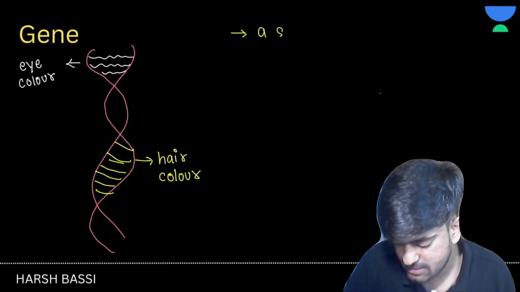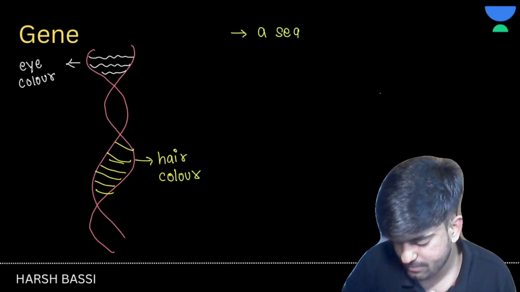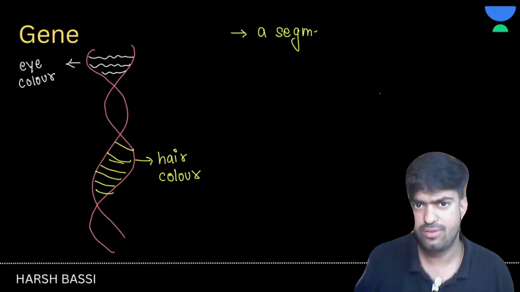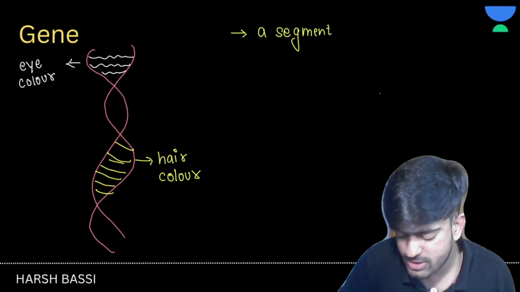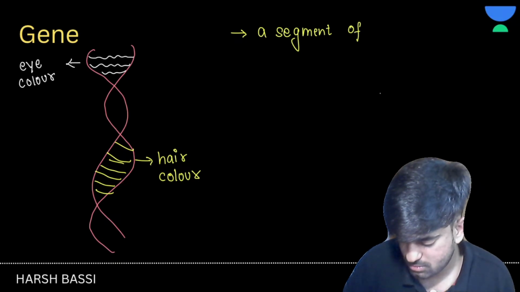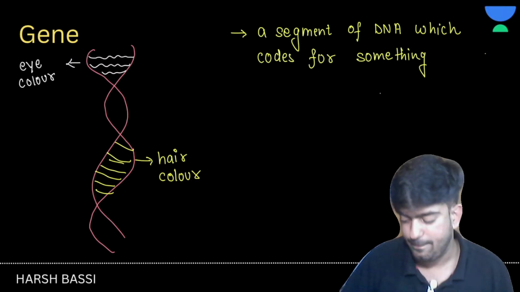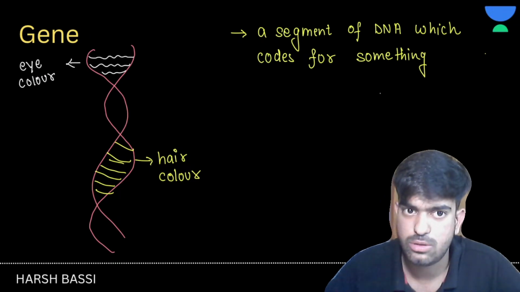A segment of DNA which codes for something. As of now let's write this only: a segment of DNA which codes for something. Right?